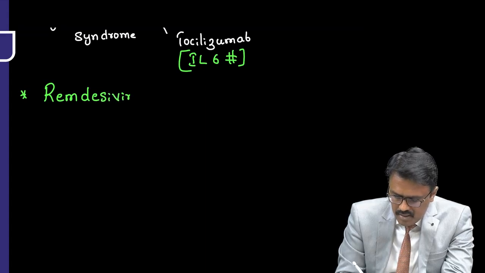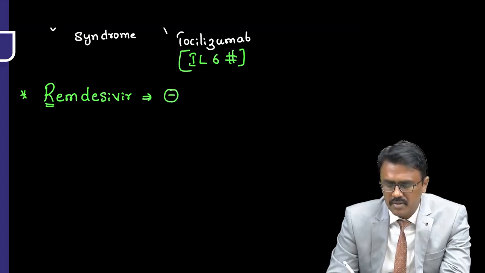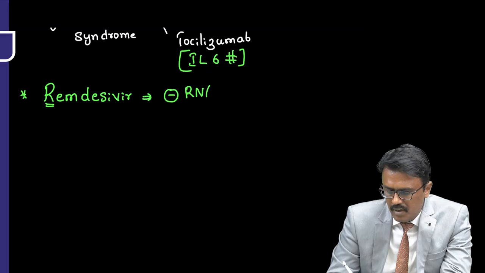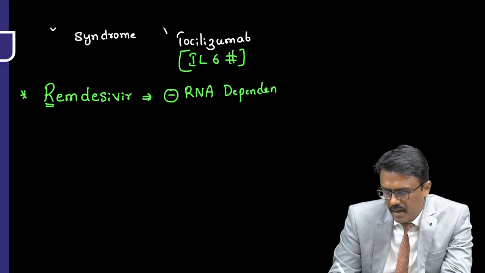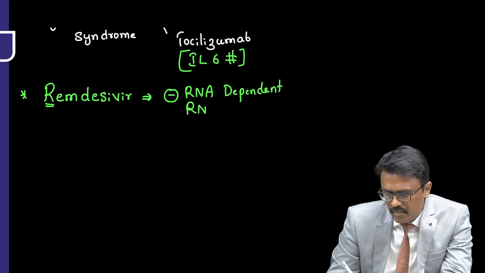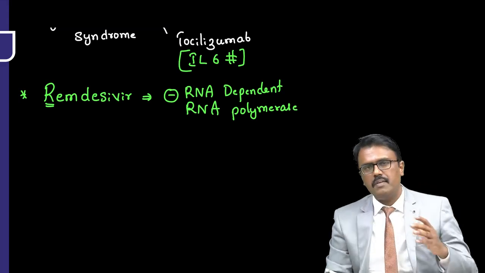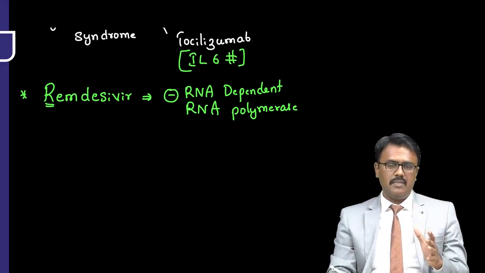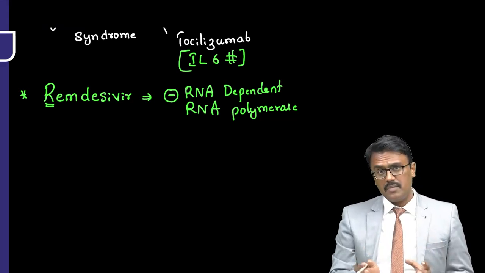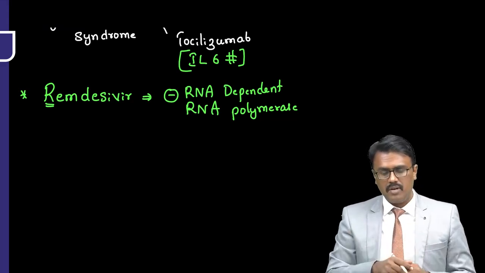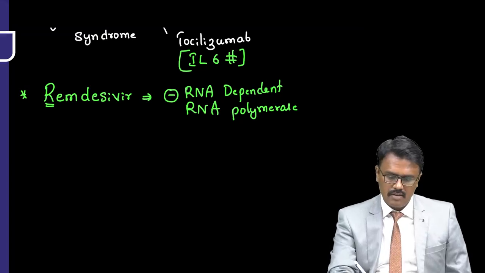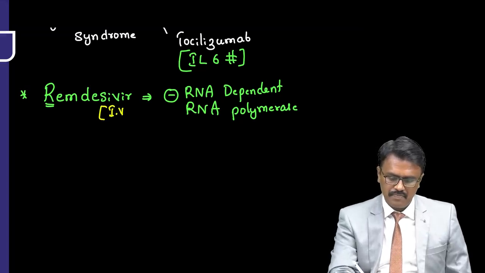The name is remdesivir, as the name starts with R. Remember the mechanism of action: it inhibits RNA-dependent RNA polymerase. Now don't confuse this drug with rifampicin. Rifampicin also inhibits, but it inhibits DNA-dependent RNA polymerase. This is RNA-dependent RNA polymerase, and remdesivir is given intravenous.